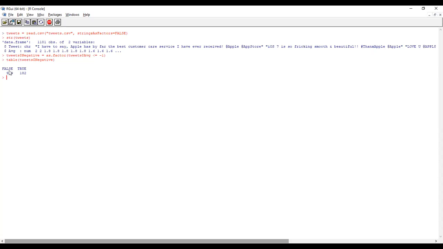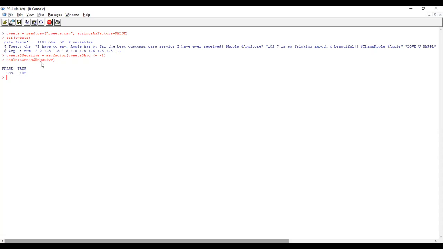So it's given false. False means you assume it's like category data: this is for 0, this is for 1. True means 182 or 183 tweets are talking about something negative. That means the rating is -1 or less than -1, and less than -1 means -2. So this is the data.